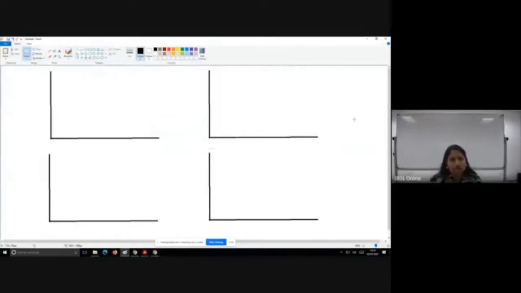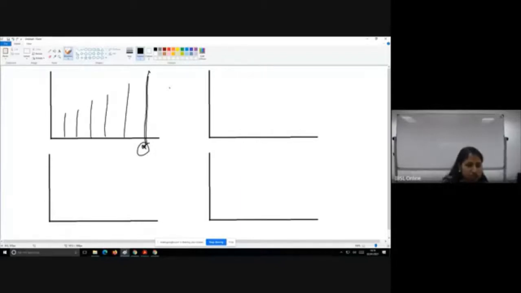Okay. Now, expectation theory, what did it say? It said that if I'm looking at a 5-year instrument, it depended on the short-term instruments of all these periods. The average of all these is what is reflected here.